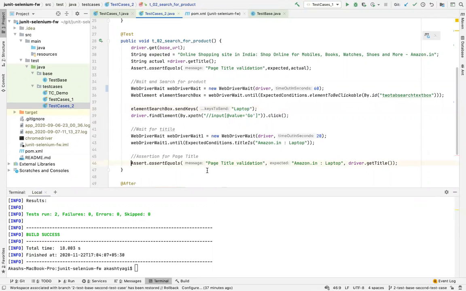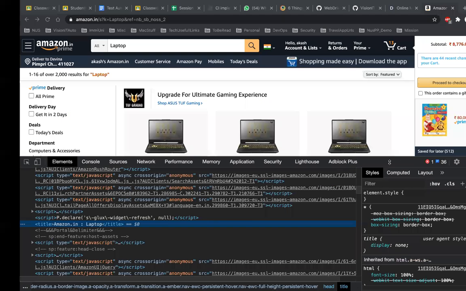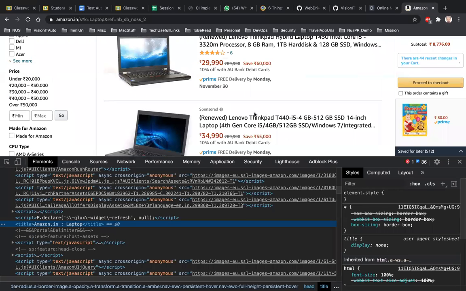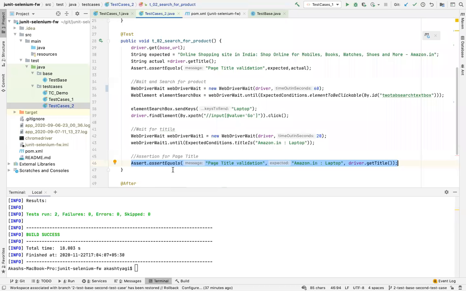And the same thing I'm asserting here. Now these assertions which I'm putting here are very simple. This test case assertion is not complete. For example, I am only checking whether a title is coming. What if the product list is not coming? What if the product list is coming, but when I search for laptop, it is showing me a mobile, right? I'm not validating that here. So in a right test case, you also have to validate that as well.